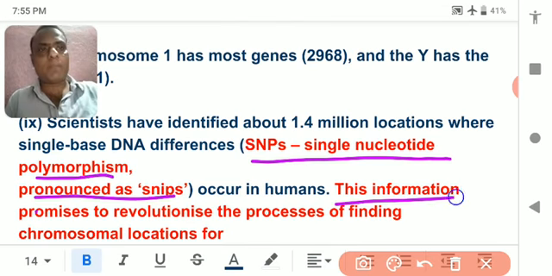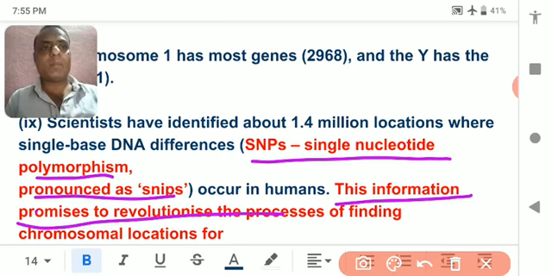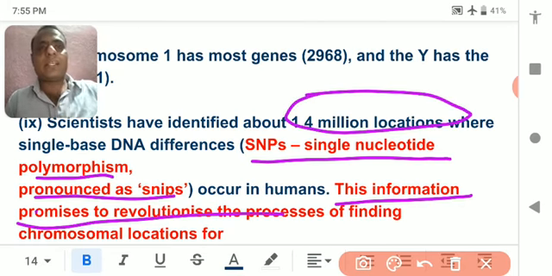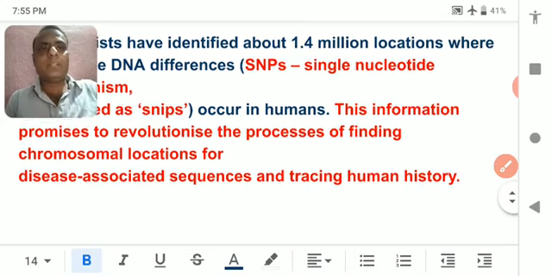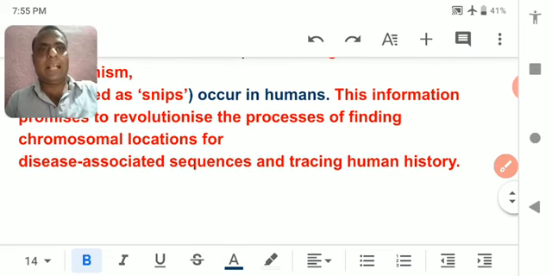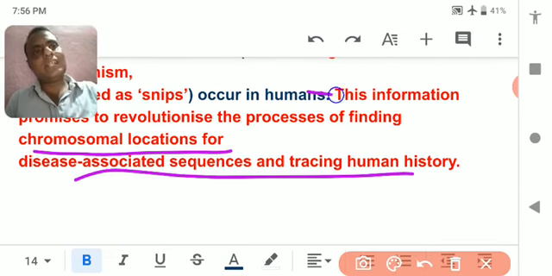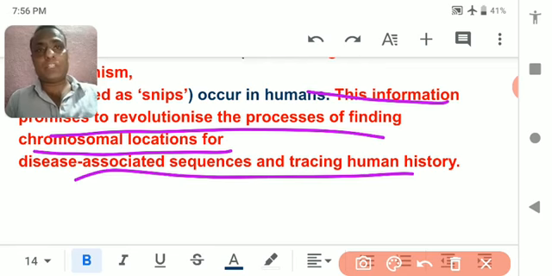This information promises to revolutionize the process of finding chromosomal locations. Means only these differences can help find the differences between two human beings and the reason for the differences and the characteristics. So these are the points which need to be studied by scientists to find the main differences and main polymorphisms, means differences among two people and the characteristics among them. Okay, hope you understood the things.